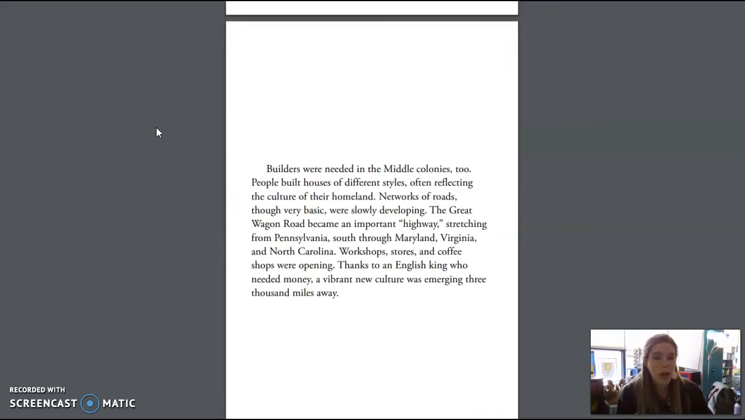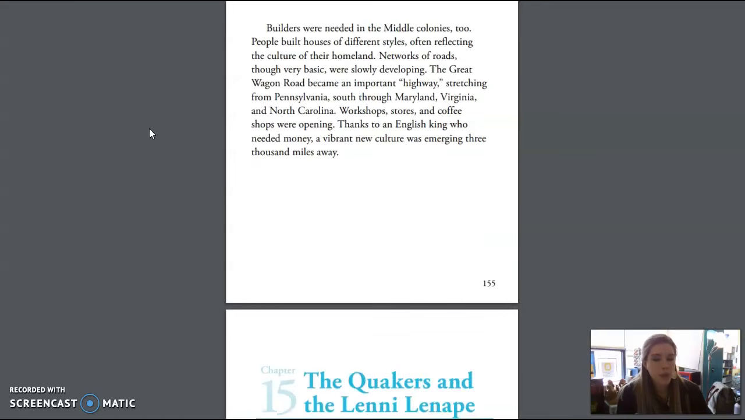Builders were needed in the middle colonies too. People built houses of different styles, often reflecting the culture of their homeland. Networks of roads, though very basic, were slowly developing. The Great Wagon Road became an important highway stretching from Pennsylvania south through Maryland, Virginia, and North Carolina. Workshop stores and coffee shops were opening. Thanks to an English king who needed money, a vibrant new culture was emerging 3,000 miles away.